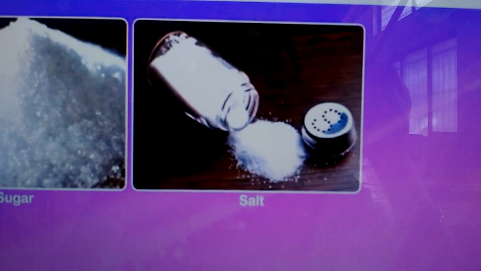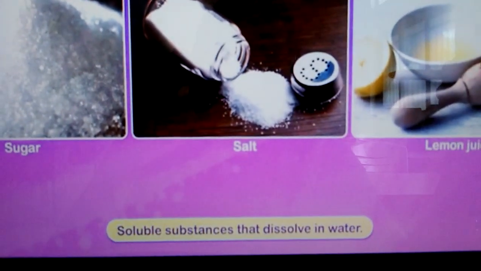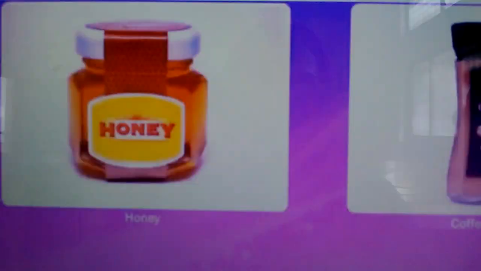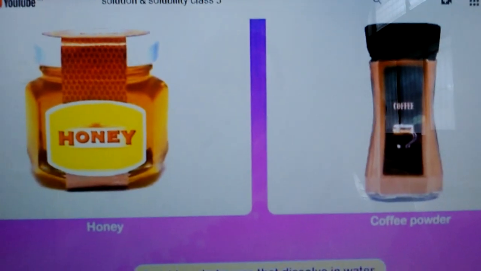You can see, when something is added in the water, what is that? Sugar, salt or lemon juice. It is completely dissolved. Honey, coffee powder too.